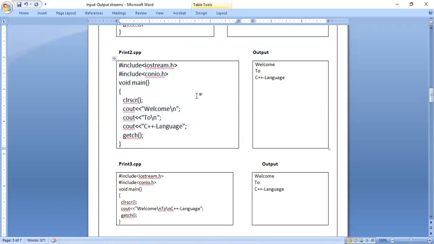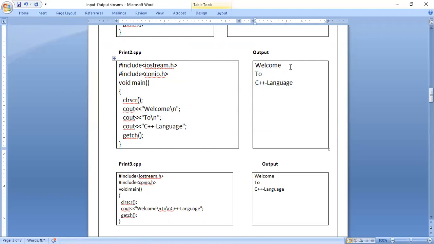Okay. See here, in the first cout statement, I have used the word welcome. Immediately after the word welcome, I have used \n. But if you observe, all the things are put in double quotes only. So when you put something in double quotes, it is called a string. According to the string, what I said in the first program, everything should be printed as it is. But here if you observe the output, in the first line, it is printed welcome.